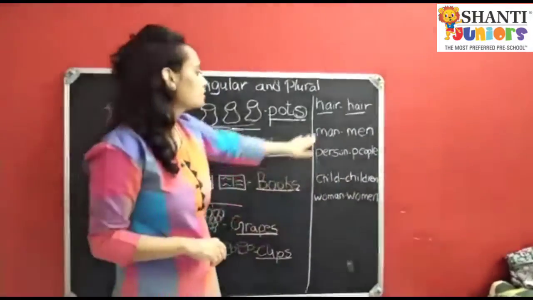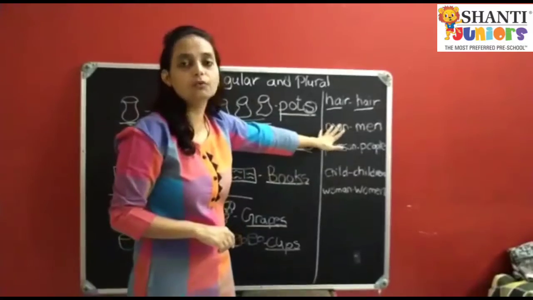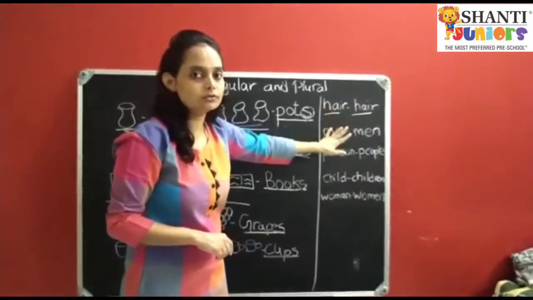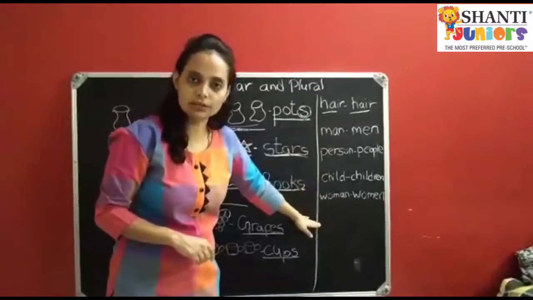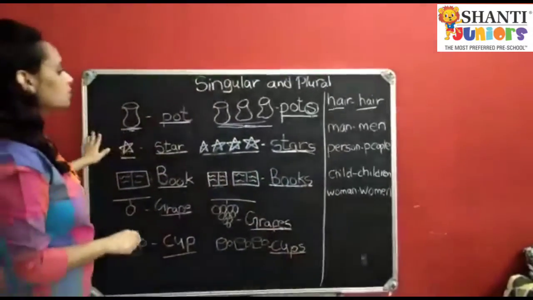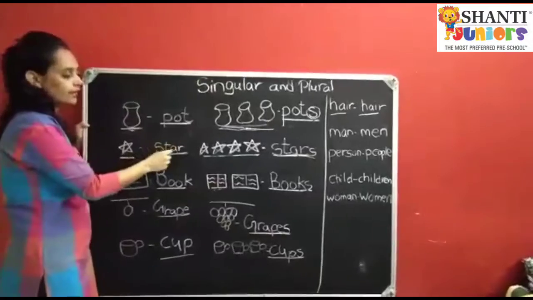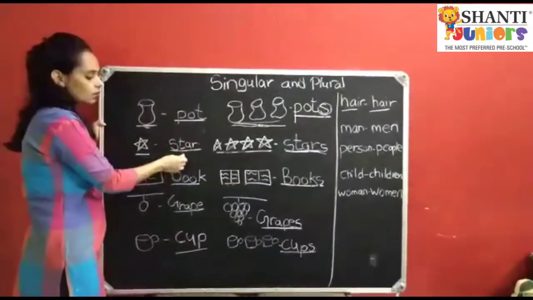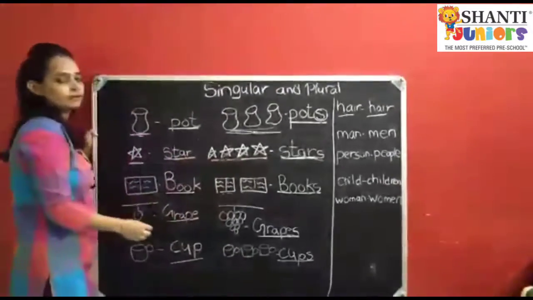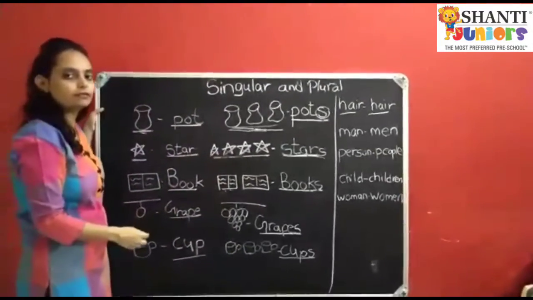Okay? Don't worry, you don't need to write this in your book. You just have to do the worksheet. This was just for your information. Okay, children? In this also, you just have to circle. If a single object is given, you circle it. If star is going to come or stars is going to come, according to the worksheet you have to do.